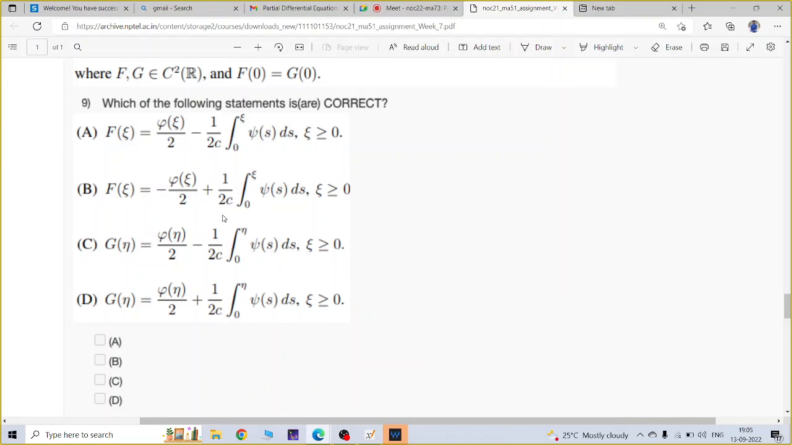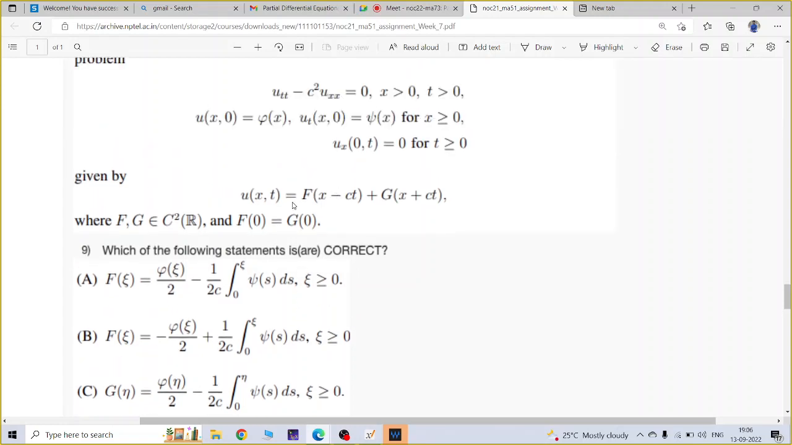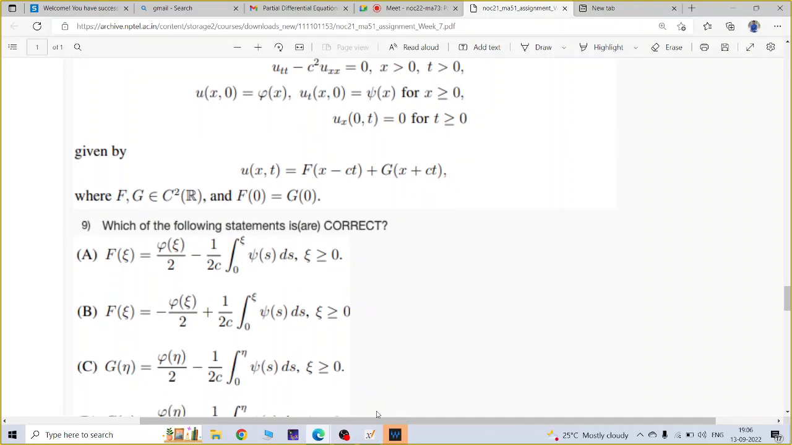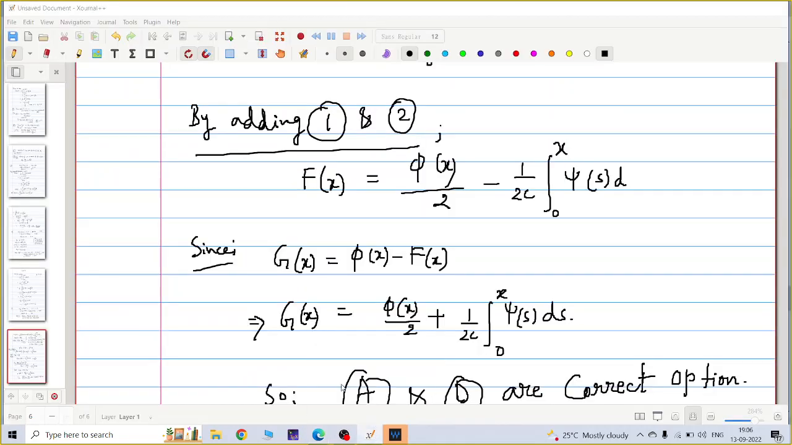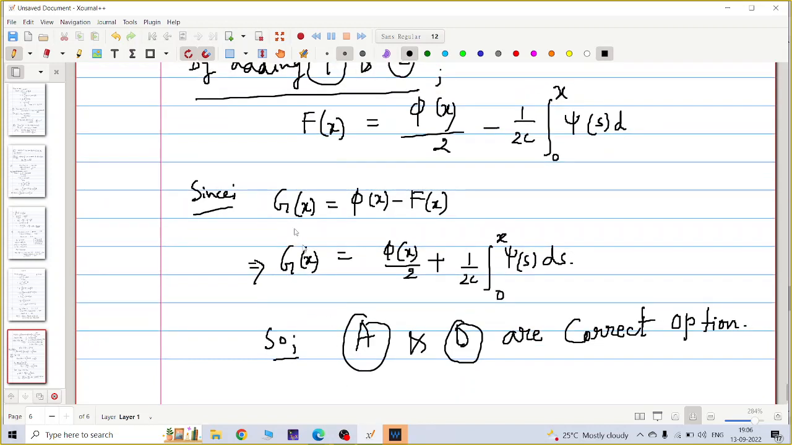Okay. So sir, f of x and g of x are together the solution? Together the solution, you have to find this solution: u is f plus g, f(x minus ct) plus g(x plus ct), as they are saying. Now they are saying which are the correct expressions for f and g, not values. A and D are correct, that is the answer.